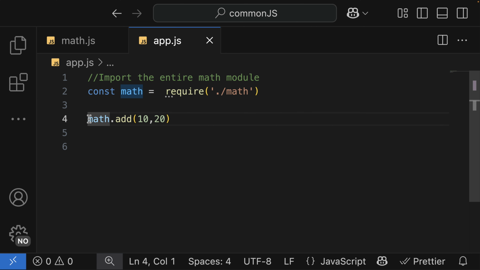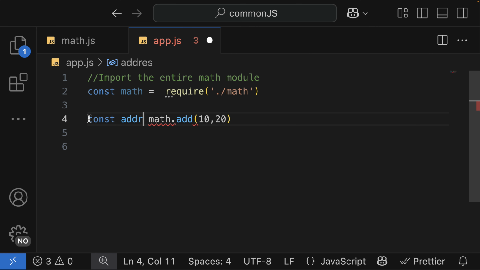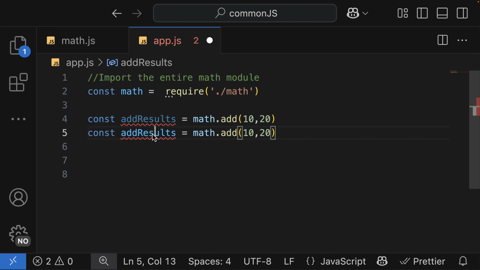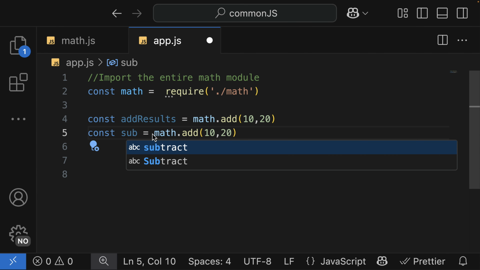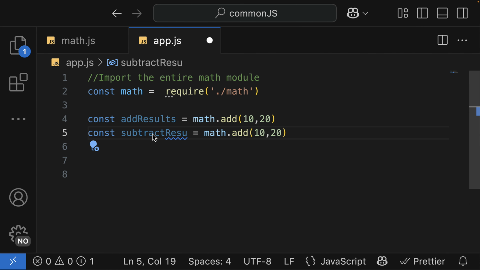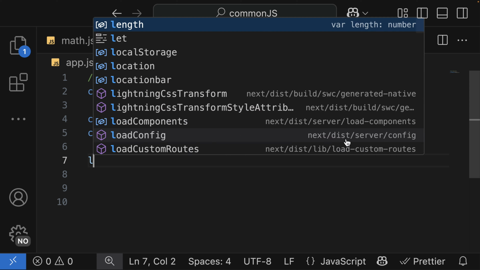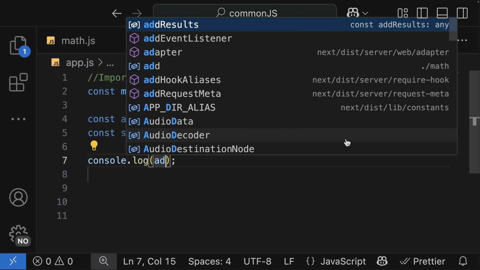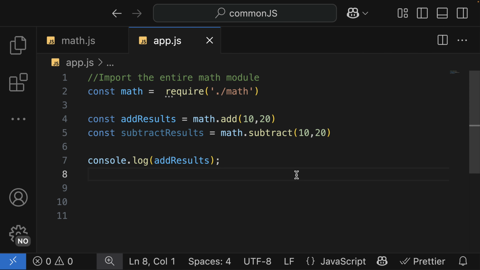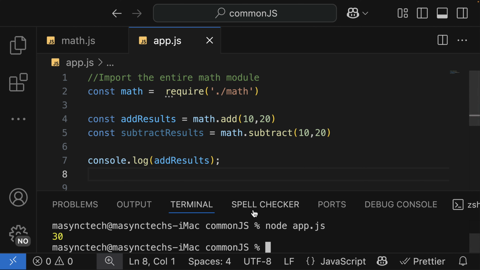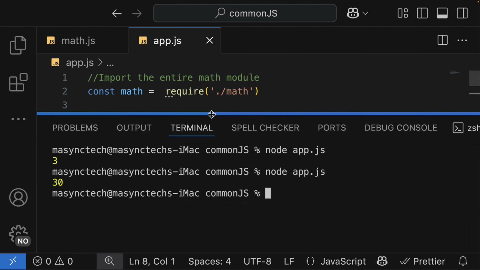I'm going to say const addResult, which is equal to that. Let me also access the subtraction as subtractResult equal to math dot subtract. Perfect. So I'm going to log the addResult, and as before I got 30 here.